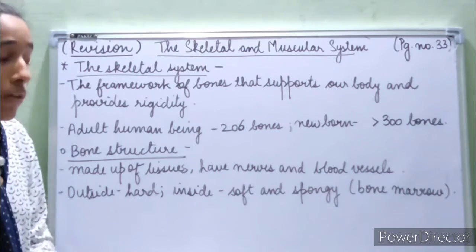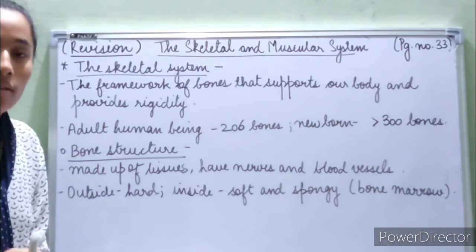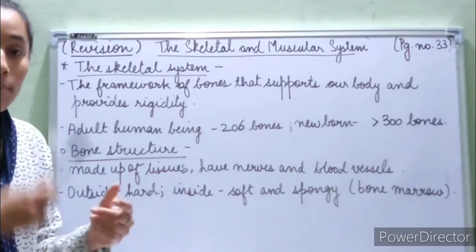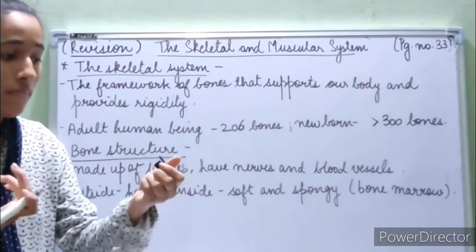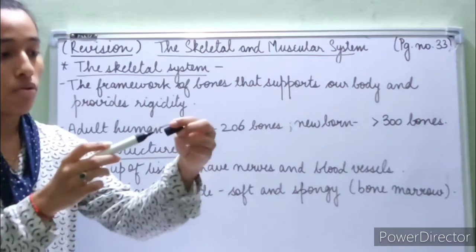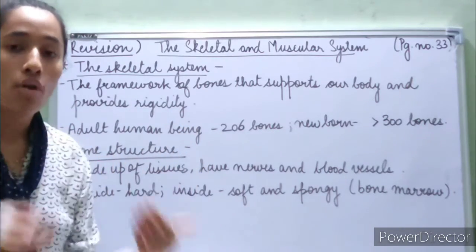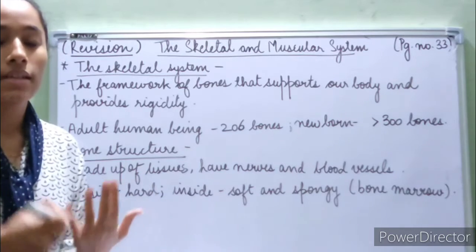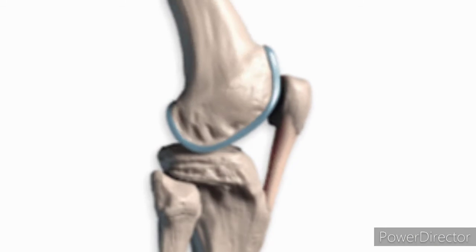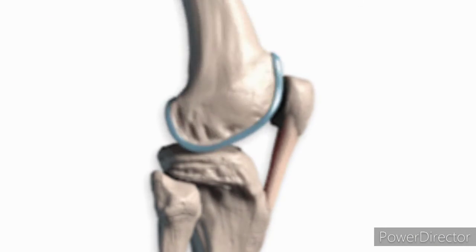And all of the bones are attached to each other in some way or the other. For example, this is a bone and this is a bone, so they are attached to each other like this. So the skeleton is not able to fall off, our body can always stand still, our body always has a shape. That is why they are always attached to each other.